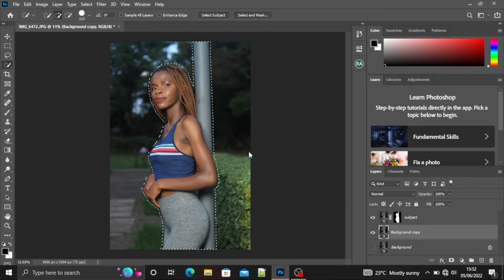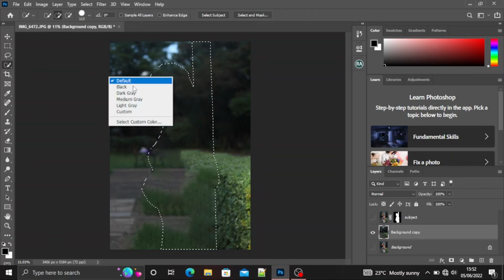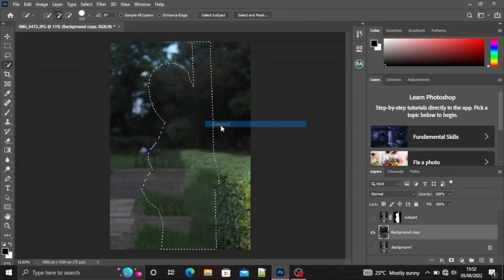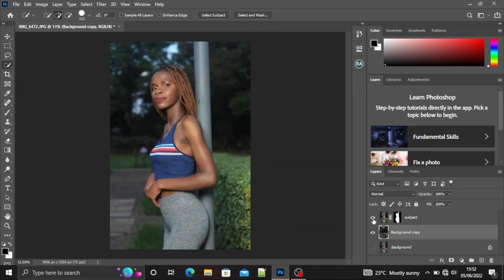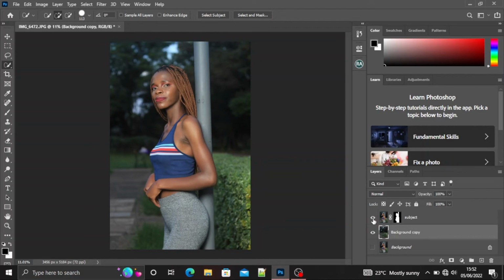Now when you make your subject invisible right here, you'll see that she has disappeared from the background. We are going to deselect the subject. You can see the subject is no longer attached to the background.